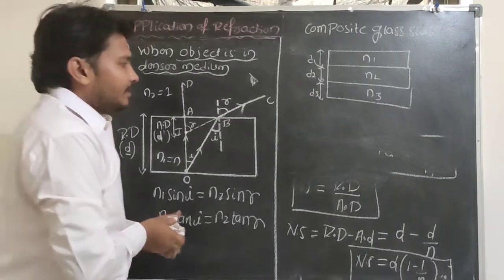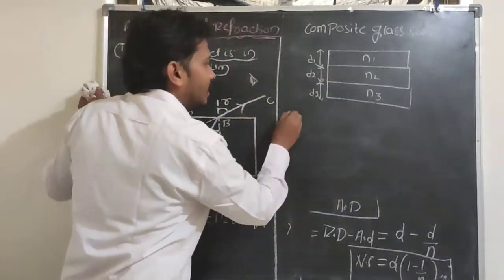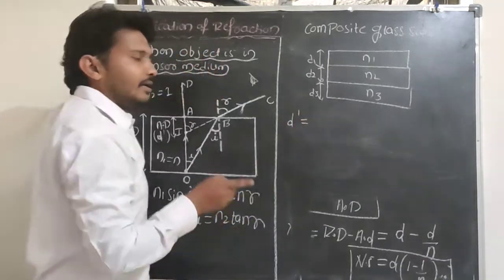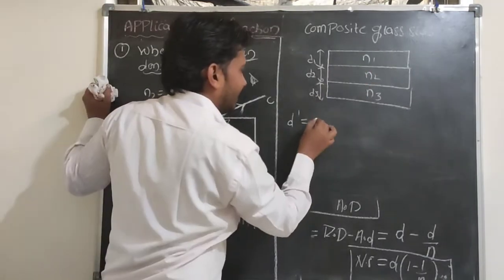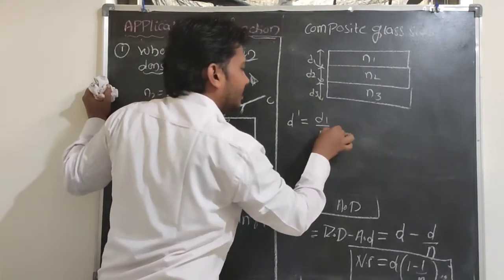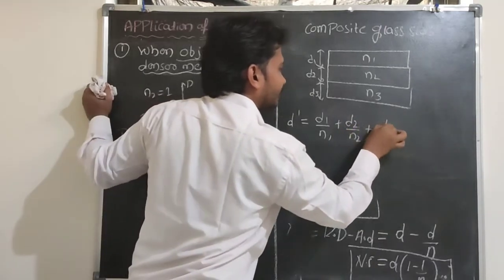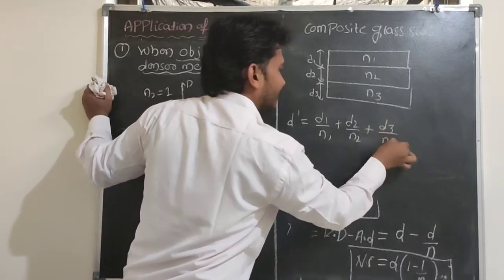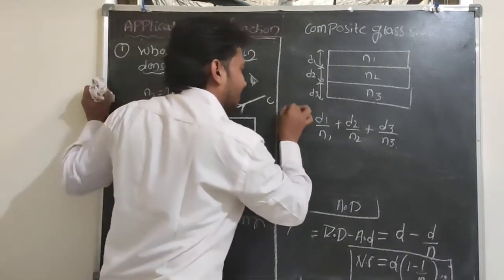Then what is the apparent depth value here? So apparent depth is equivalent to real depth by refractive index. So total apparent depth means D1 by N1 plus D2 by N2 plus D3 by N3. For the composite glass slab, what is the apparent depth value here?